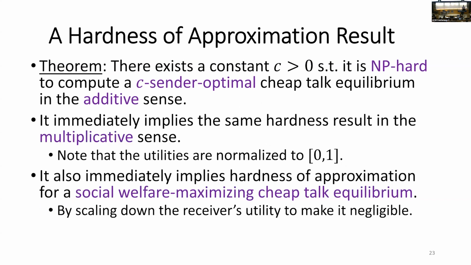And since the utilities in this game are normalized to the segment [0, 1], it immediately implies also hardness of approximation in the multiplicative sense. And this result also extends to hardness of approximating the welfare-maximizing cheap-talk equilibrium up to some additive constant, because we can always scale down the receiver's utilities to make them negligible compared to the sender's utility.